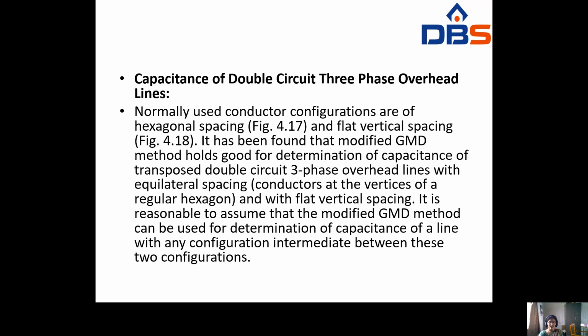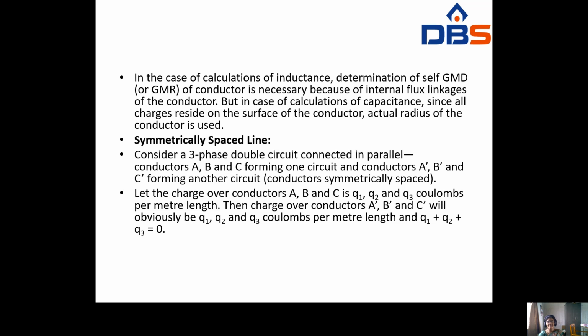In the calculation of inductance, determination of self GMD and GMR of the conductor is necessary because of the internal flux linkages of the conductor.